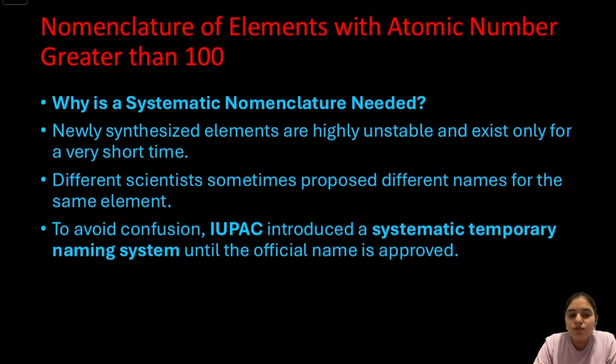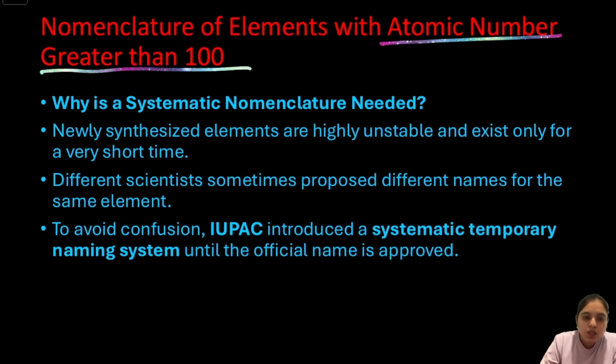Now, let's understand why a systematic nomenclature was needed for elements with atomic number greater than 100. Scientists have synthesized many more elements in laboratories. These newly synthesized elements are highly unstable and usually exist for a very short time before they decay. Since different research groups discovered these elements independently, different scientists sometimes suggested different names for the same element. This created confusion in the scientific community.